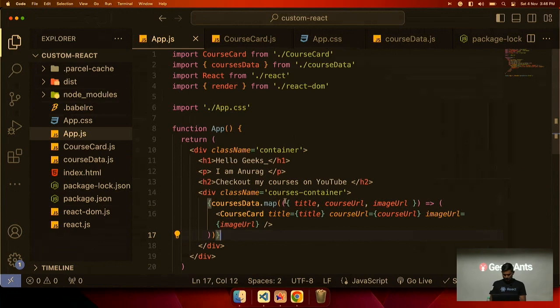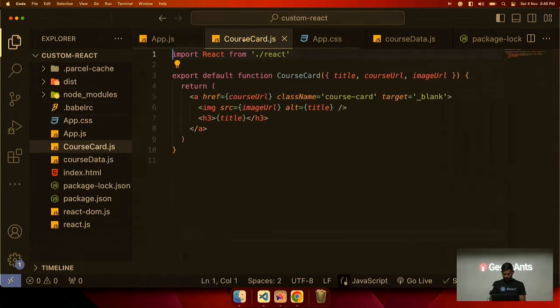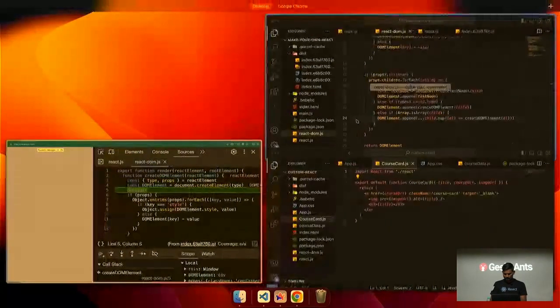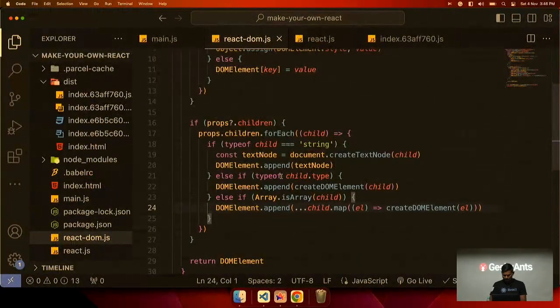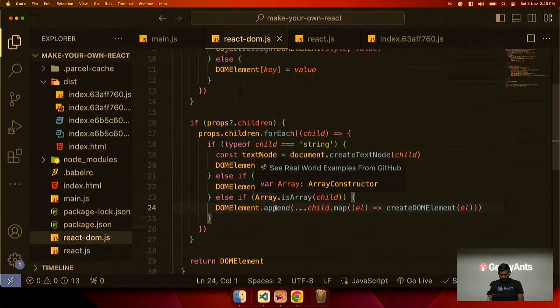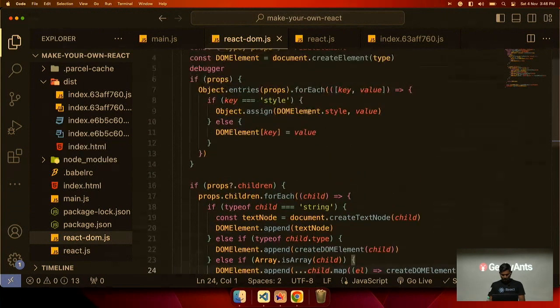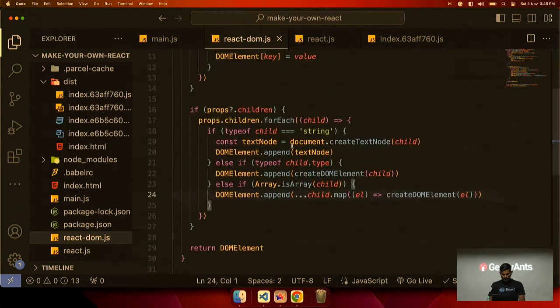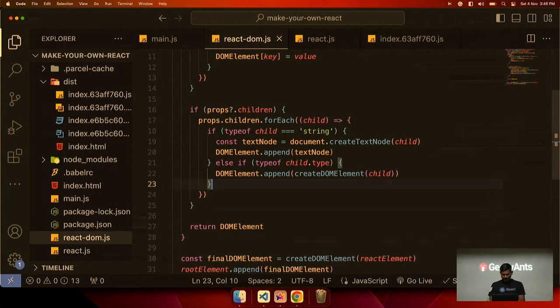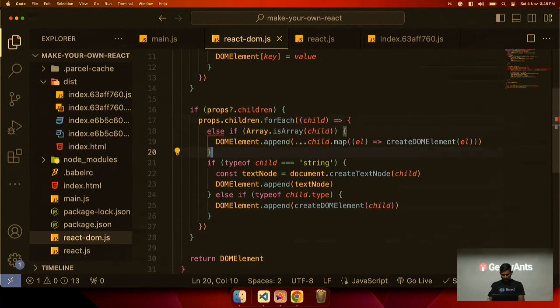Map child. Yes, I should check it above. One second.